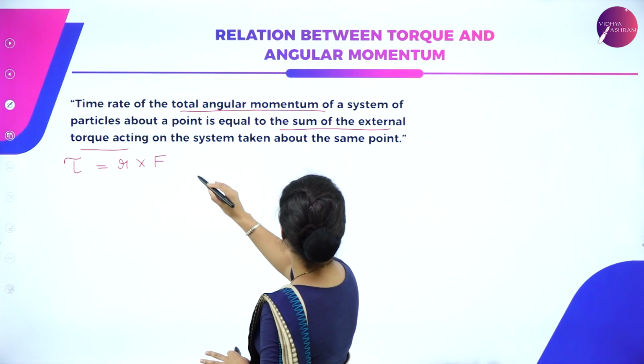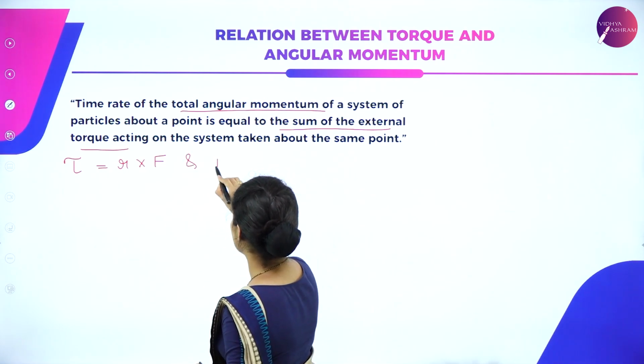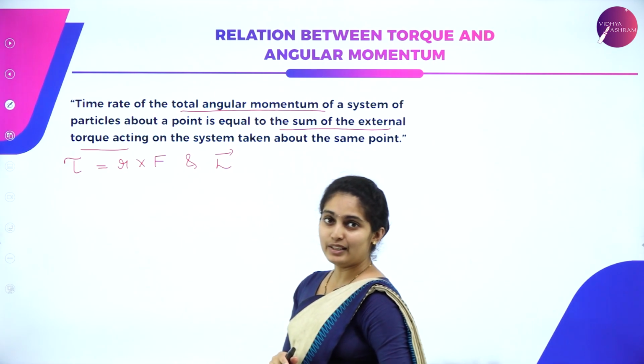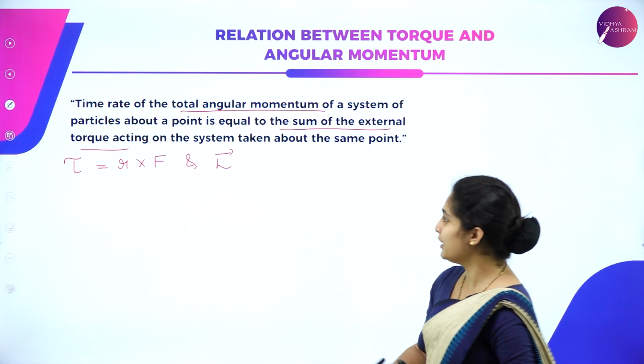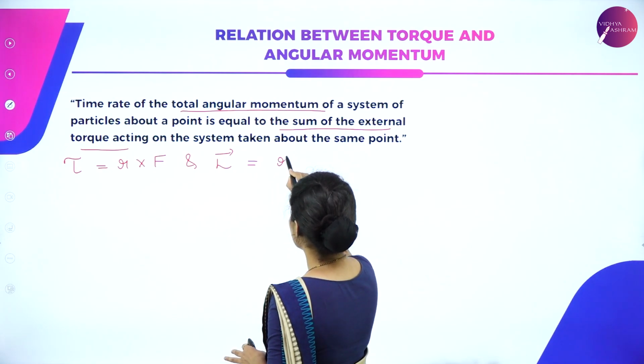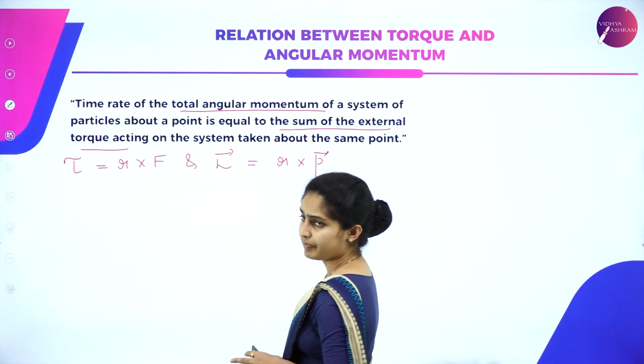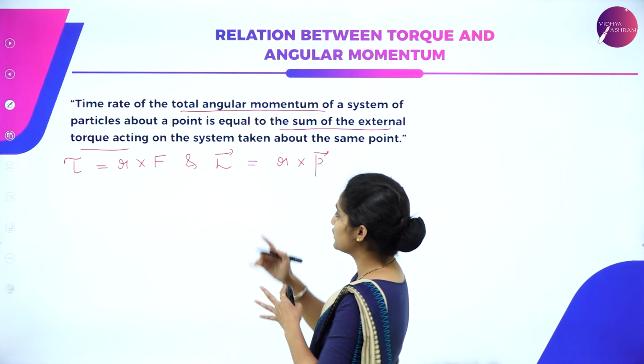Having the torque equation, we have an angular momentum equation given by vector L, which is the angular momentum, equal to the product of position vector r with momentum vector p. So we have two concepts over here.